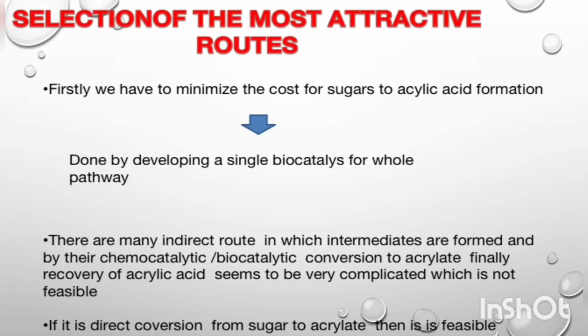Hello, I'm Nitisha and I'm presenting selection of most attractive routes and export. Firstly, minimization of cost of sugar to acrylic acid formation is done by using a single biocatalyst for the whole pathway. There are many indirect and direct routes for the acrylic acid formation. In the indirect route, many intermediates are formed and by chemocatalysis and biocatalysis, acrylate is formed and finally recovery of acrylic acid is done, which is not a feasible process because it is very complicated. And in the direct conversion, sugar to acrylate is formed directly and it is a very feasible process.